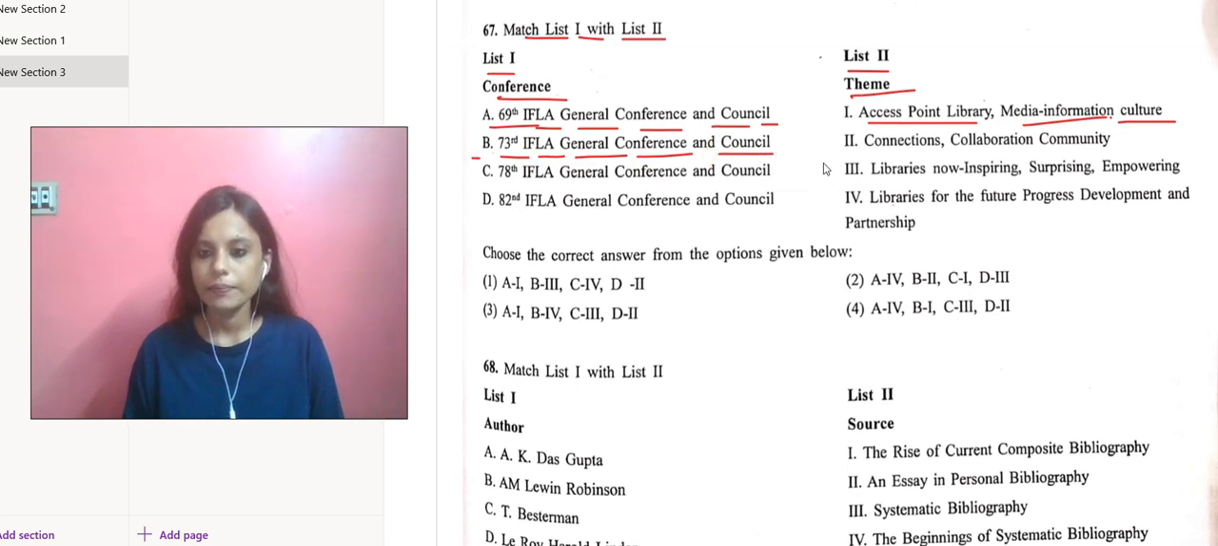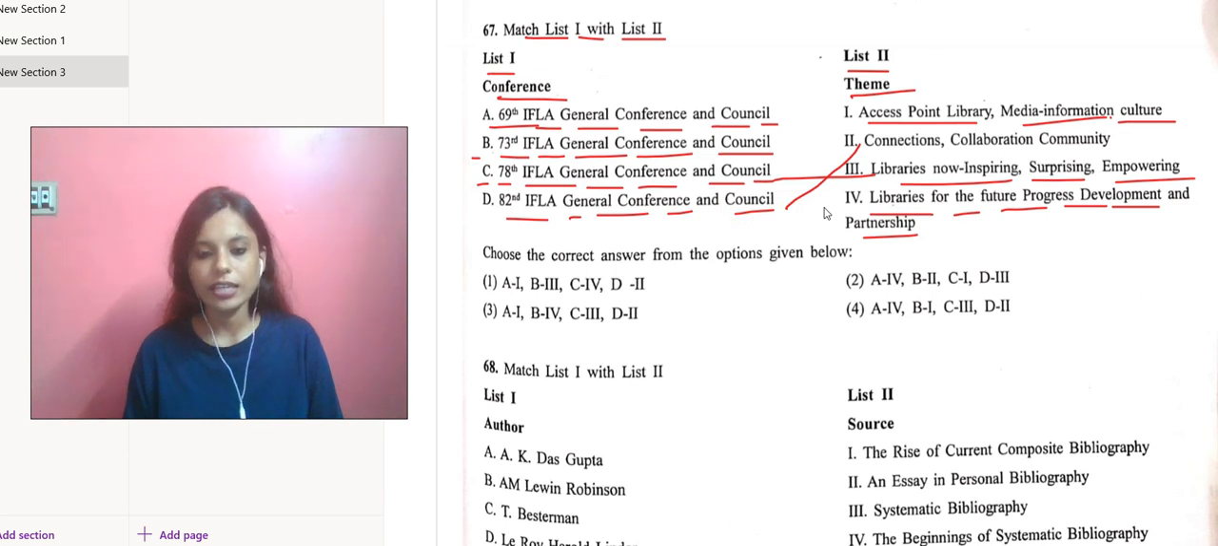Now this one would go with Libraries for the Future Progress Development and Partnership. Next is 78th IFLA General Conference and Council. This one would go with Libraries are now inspiring, surprising and empowering. Next one is 82nd IFLA General Conference and Council, and this one would go with Connections, Collaborations and Community.